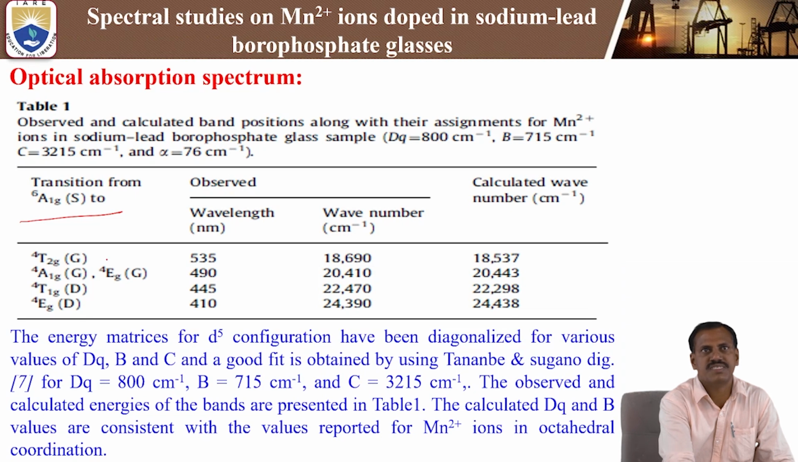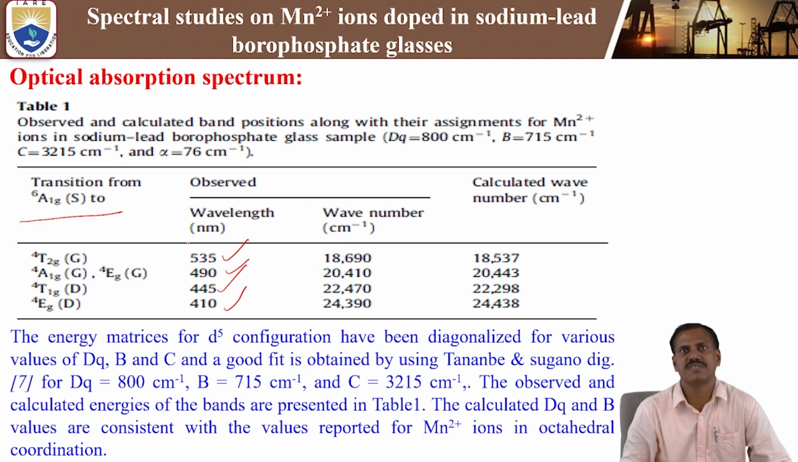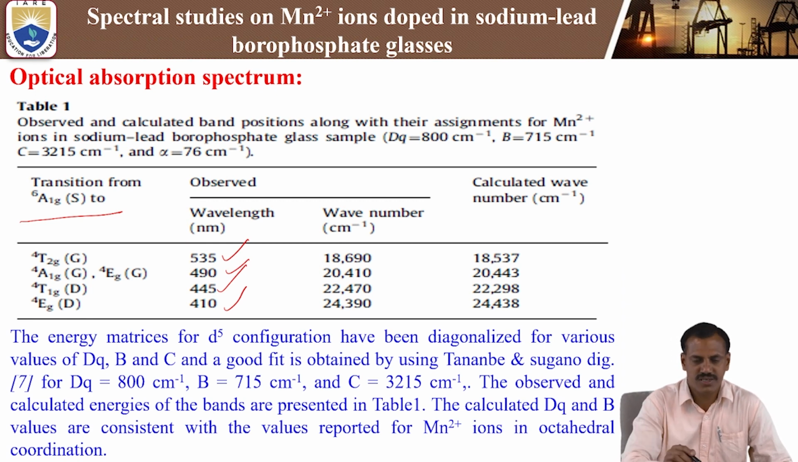Quartet T2G, next quartet A1G, and so on. The wavelengths are: first one is 535 nanometers, next 490, 445, 410. These are the four absorption bands from the ground state to excited states of the Mn2+ ions, with different wave number energies.